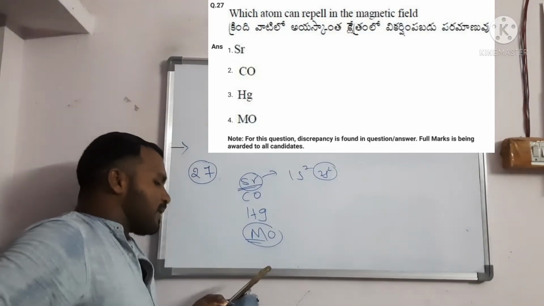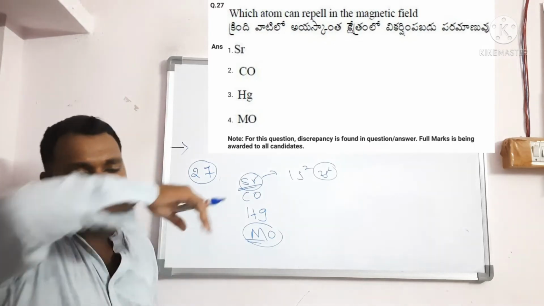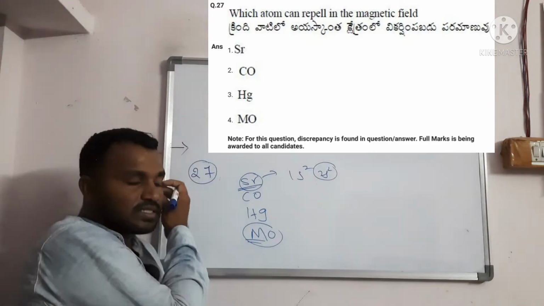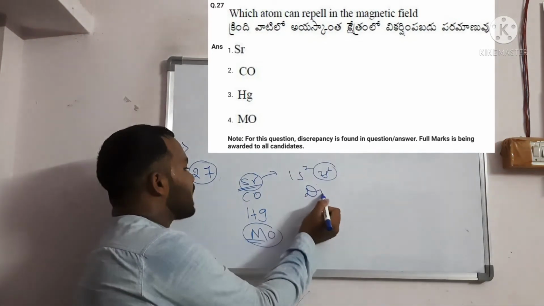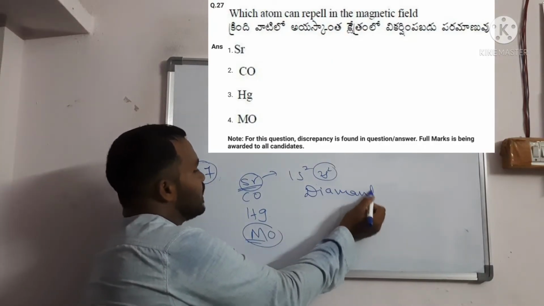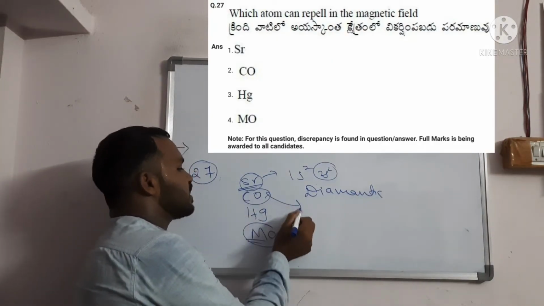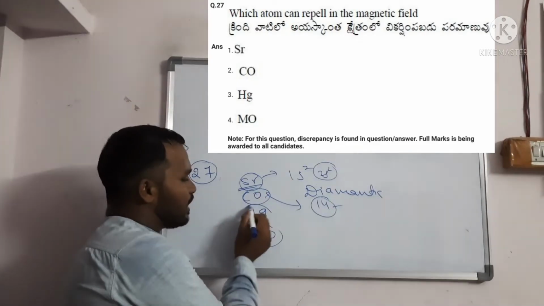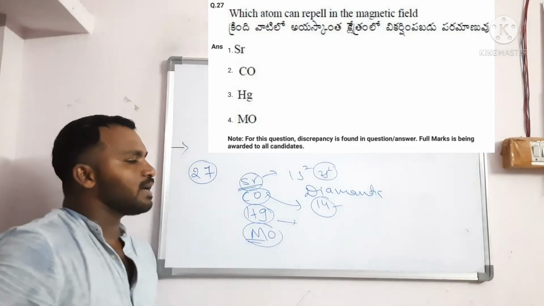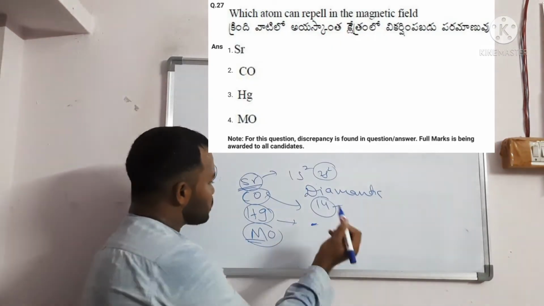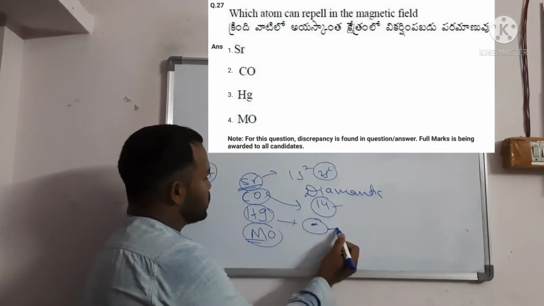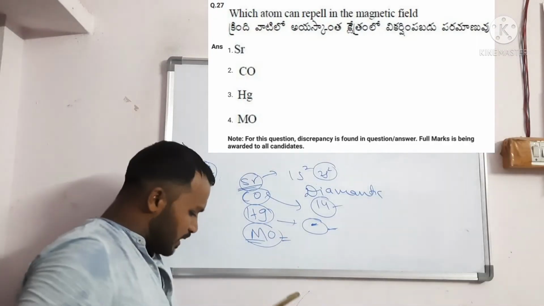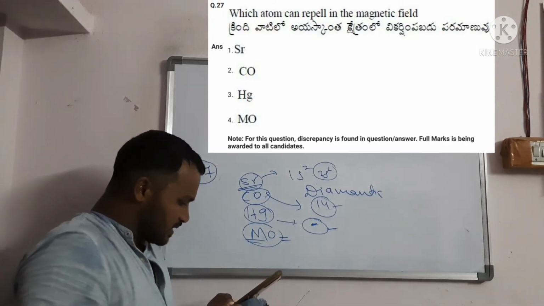Which atom repels the magnetic field? The one with paired electrons, because a diamagnetic species repels the field. CO contains 14 electrons, all paired, so mercury should be written. Zinc, cadmium, mercury also have pairing. The answer is mercury, but there is a discrepancy in the given options.